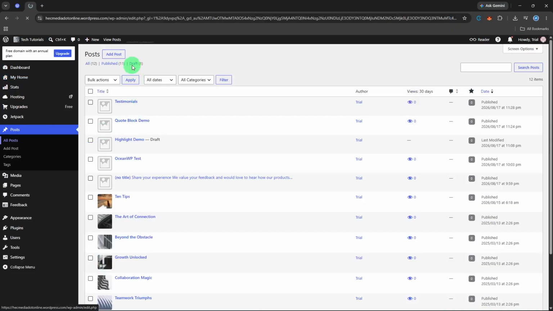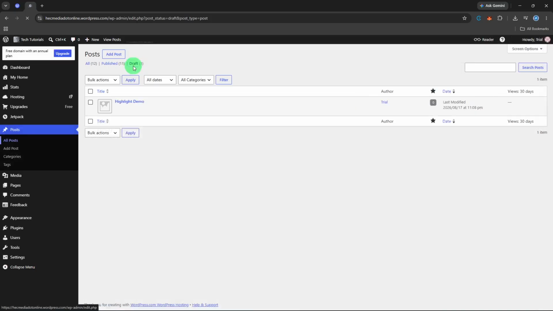If you have more than a page of drafts, use a word that is specific, not something that appears in half your titles. To narrow it faster, click the draft filter first, then type the same keyword in the search box and click Search Posts. Now you're looking at only drafts that match your search. I use this combined route whenever I've got dozens of drafts because it takes a long list and cuts it down to a handful before I start reading titles.